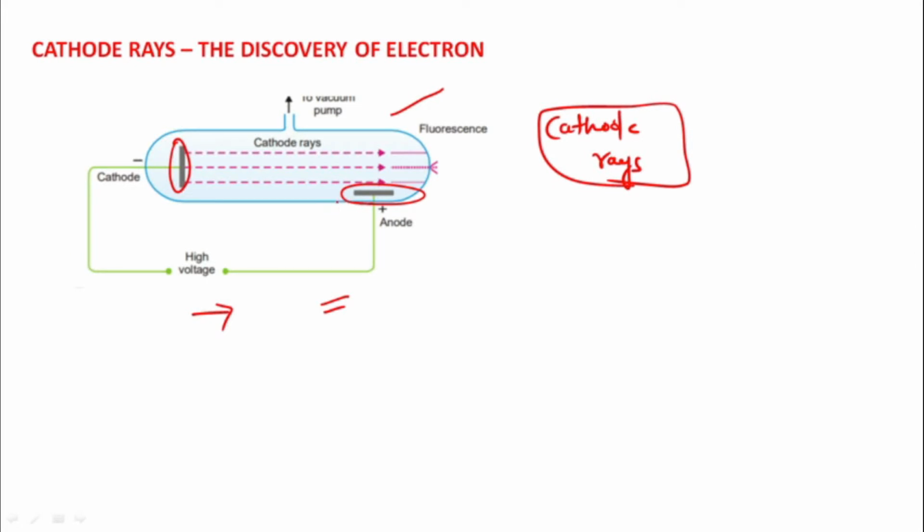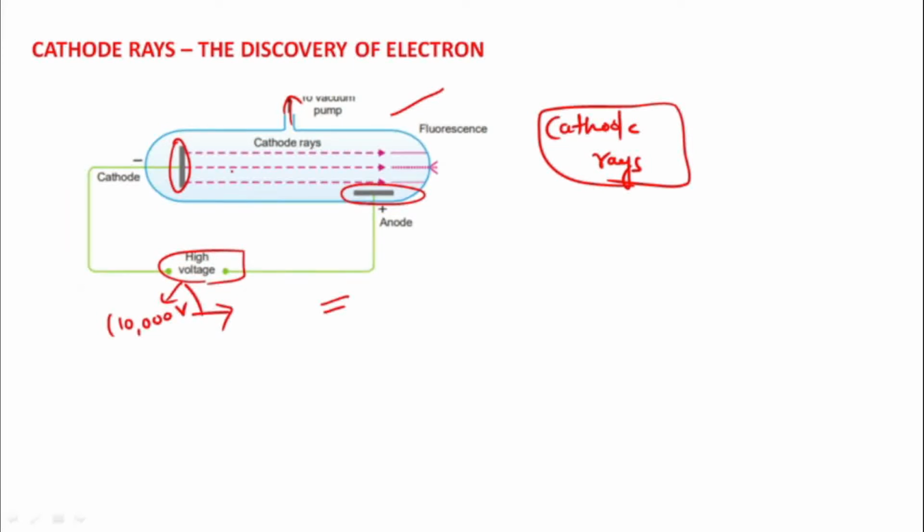These are the metal electrodes fused in the walls. Through a glass side arm there is some vacuum to get the gas out, गैस जैसे बाहर निकल सकती हैं, and they are connected through a high voltage of near about 10,000 volt. I'm repeating, this is about 10,000 volt, and the air is partially evacuated. Now the electric discharge passes between the electrodes and the residual gas in the tube begins to glow.